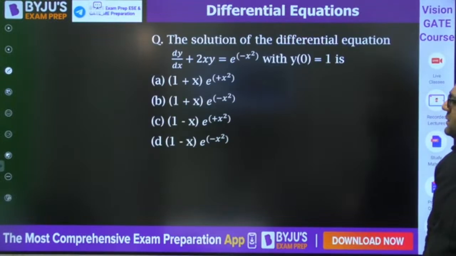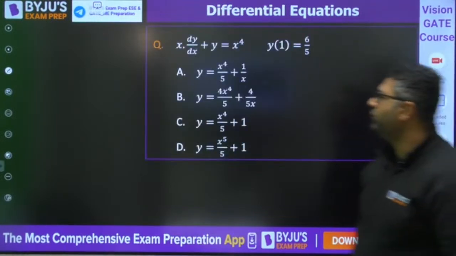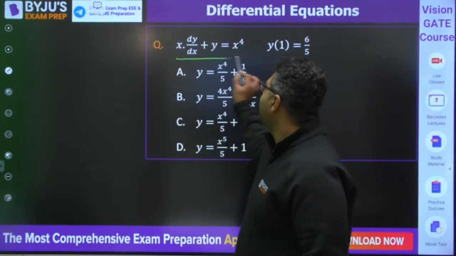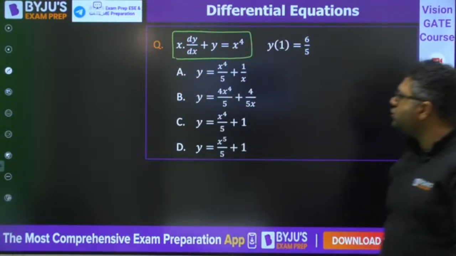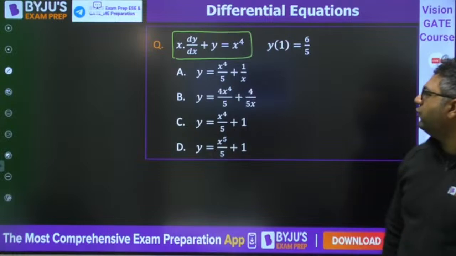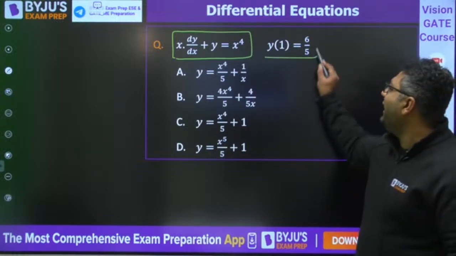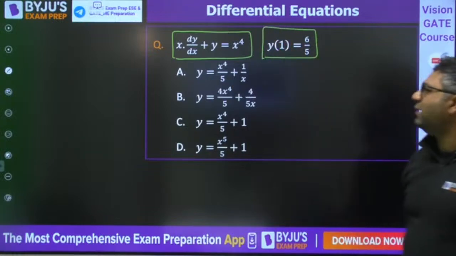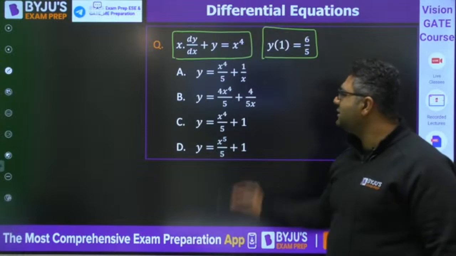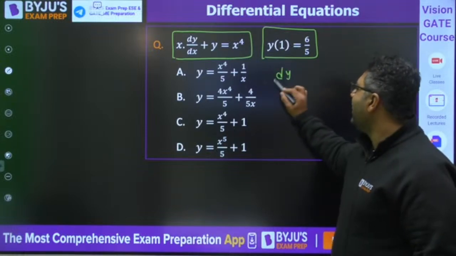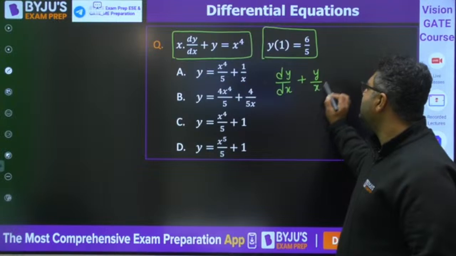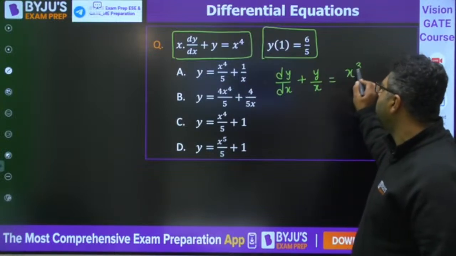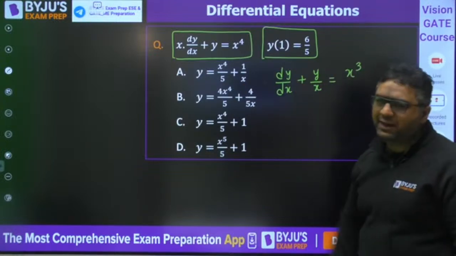Next question is this. x into dy by dx plus y equals x to the power 4. Now solve this question, and these are the options in front of you. It is given that y when x is 1 is 6 by 5. This is once again a similar question. You can write dy by dx plus y by x equals x cube, because it will be divided by x.